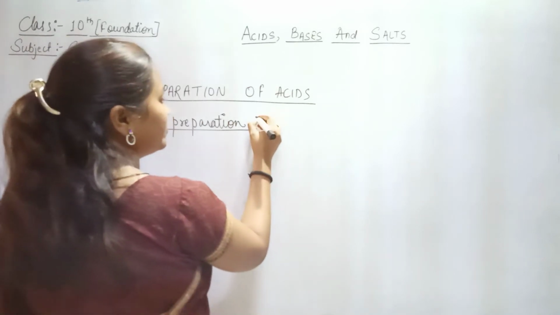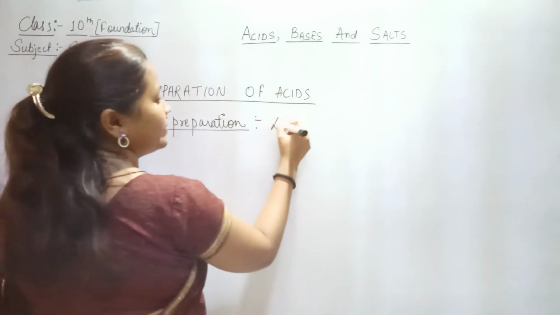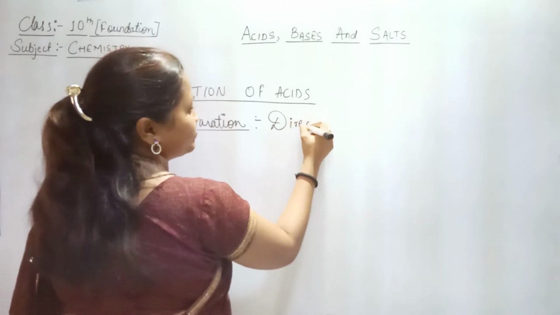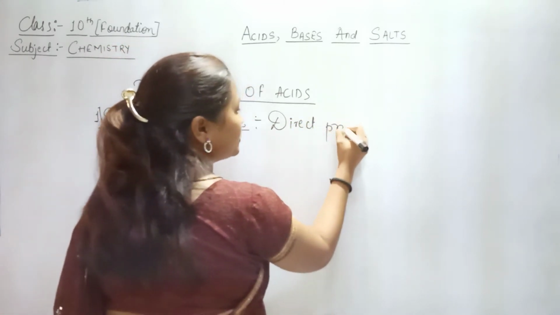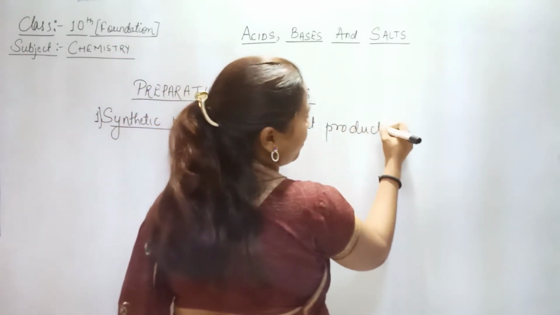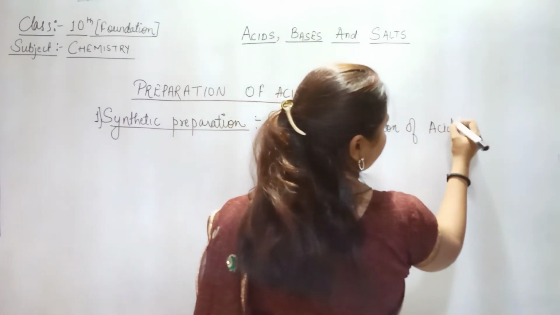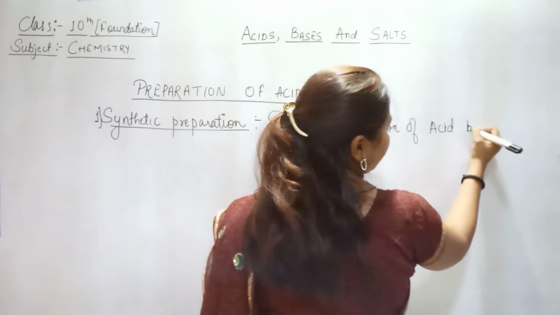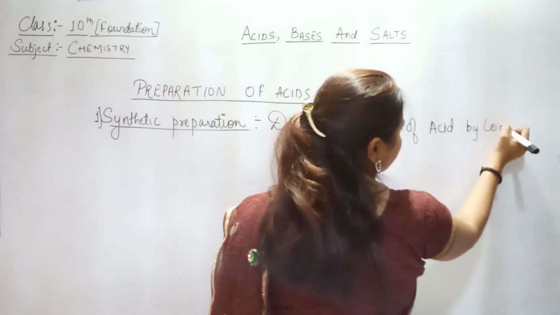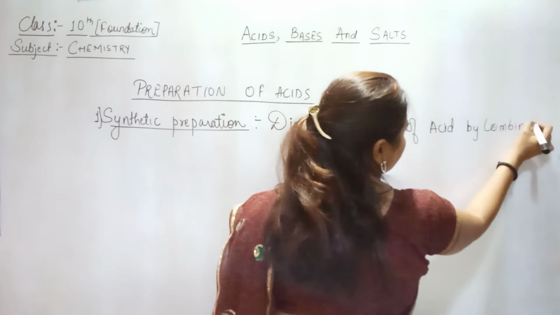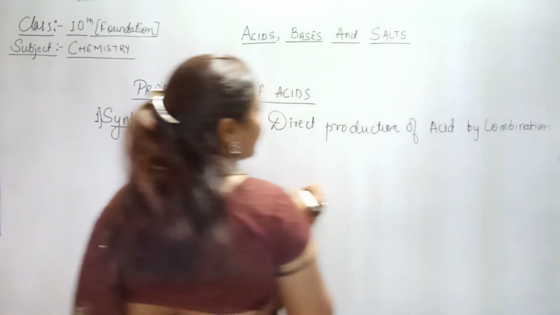So here we say this is the direct production of acid by combination reaction.